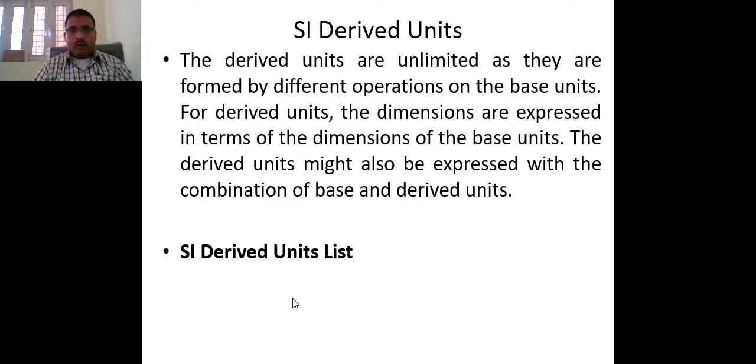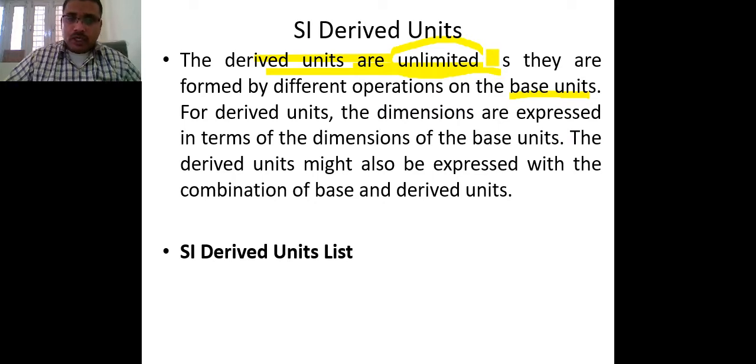The derived units are unlimited, as they are formed by different operations on the base units. The derived unit totally depends on the base unit, whenever base units are used in different operations, by which we can make a number of units, and that's why they are unlimited. There are unlimited derived units which we have to understand.